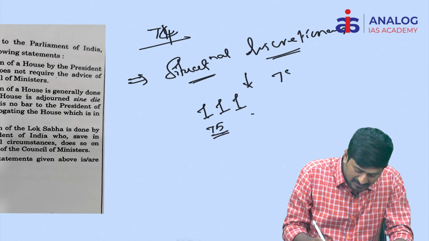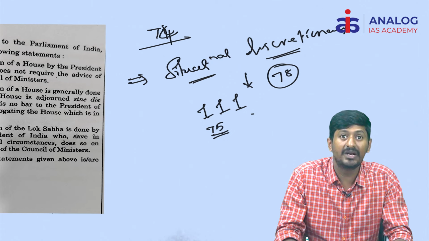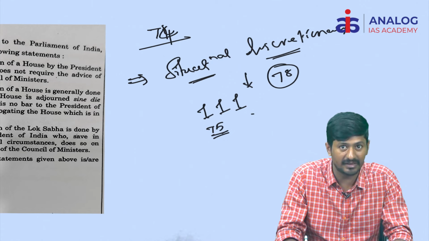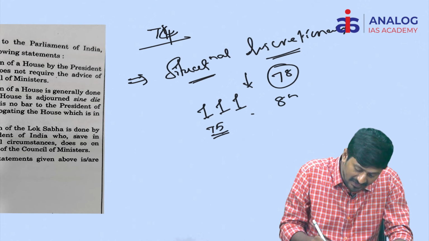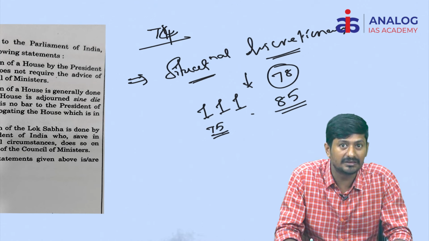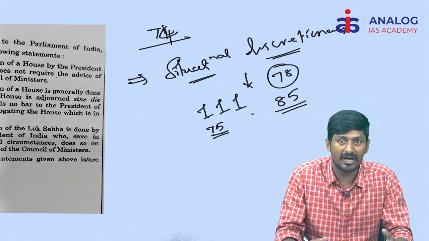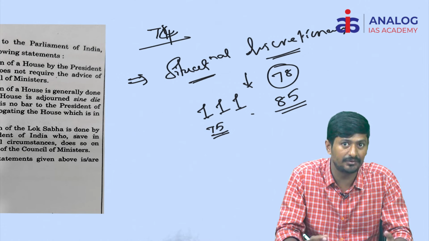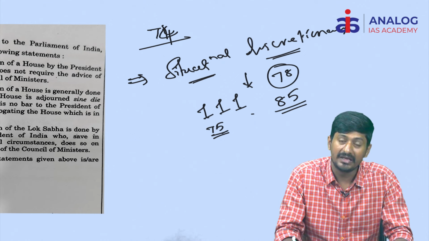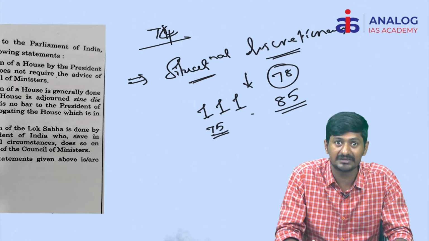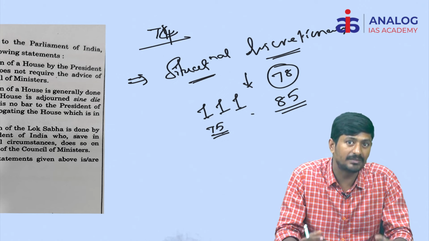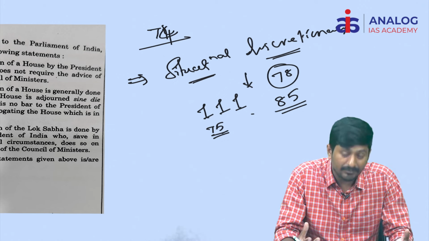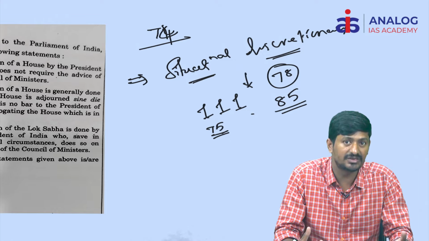Similarly, Article 78 of the Constitution, the president may seek information from the Prime Minister. Okay, that is how also he can exercise. Similarly, suppose Article 85 of the Constitution, which says there must be a session of the parliament without exceeding 6 months between two sessions. In that occasion also the president may ask the prime minister to summon the parliamentary sessions. In that manner the president can exercise the situational discretionary power.